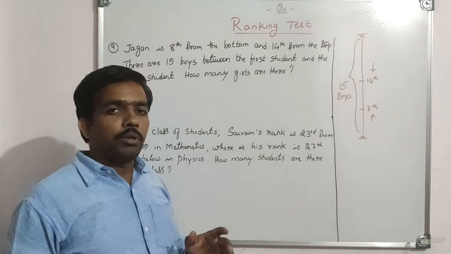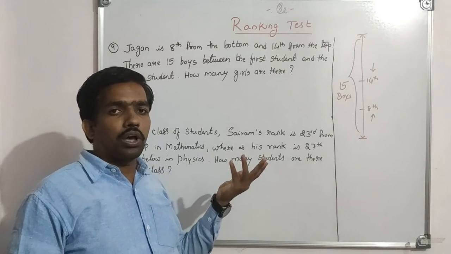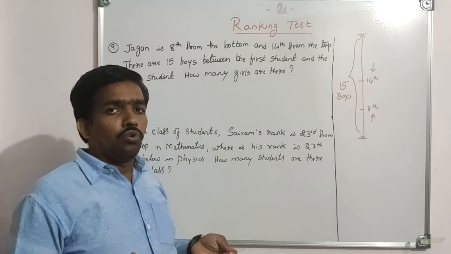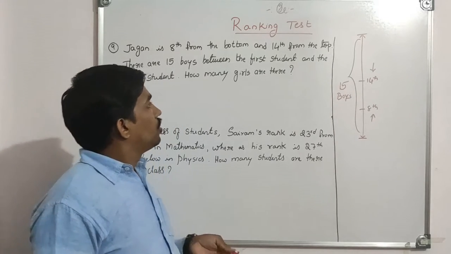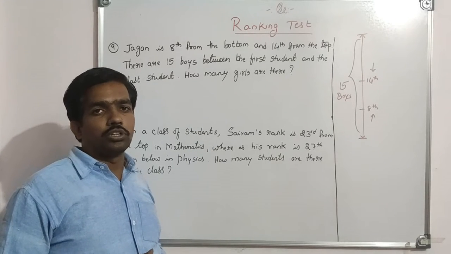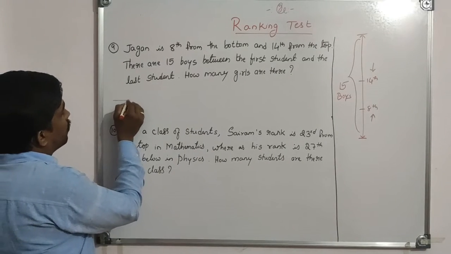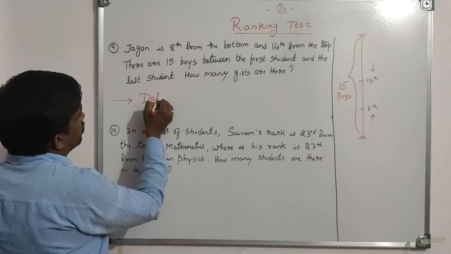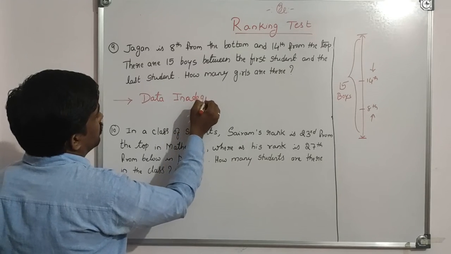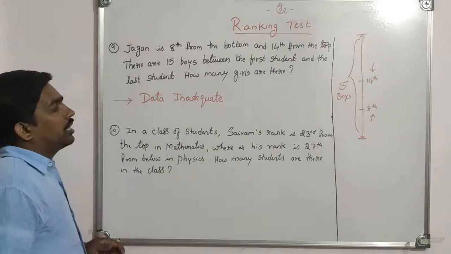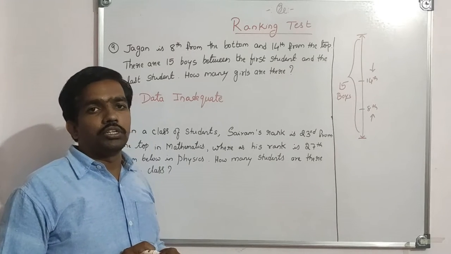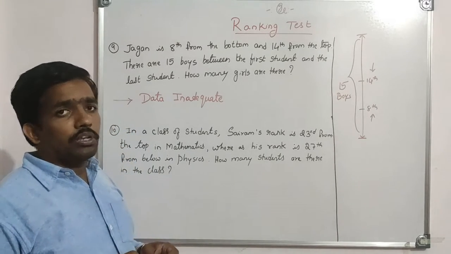And what about girls? It may be 2, 3, 4, 5, any number of girls. Or else there may be no girls at all in the class. So here the given question is not a complete question. Our answer for this type of question is data inadequate. Data inadequate means the given data is insufficient. I will explain to you in Kannada also.